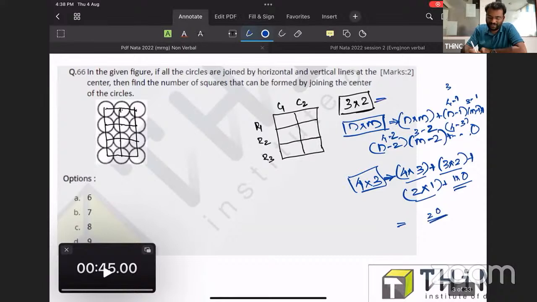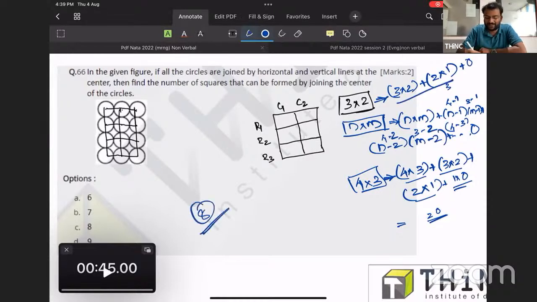Over here in the 3 into 2 mesh, this is 3 into 2 plus (3 minus 1), that is 2, into (2 minus 1), that will be 1. The next step includes 2 minus 2, so at that time it will be 0. So we can easily solve it, it is 8. If you know this technique, you can easily solve this question just by looking at this figure. Okay, one more way you can solve this.